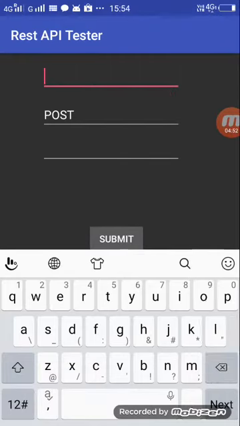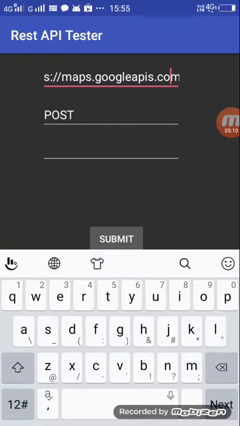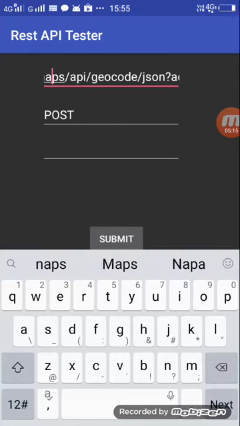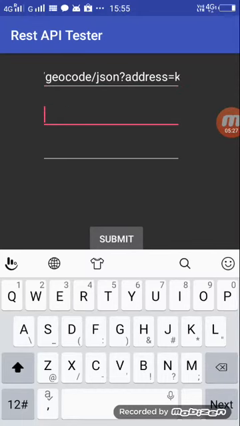I've given the name ResTer as it is actually REST API tester, taking the first portion REST and tester, so you can call it ResTer. I have put the whole URL with the request embedded in the endpoint URL itself. As you can see, maps API geocode JSON address equals Kolkata. So it will fetch the data from here, and I think it's a get method. Let's see what happened.